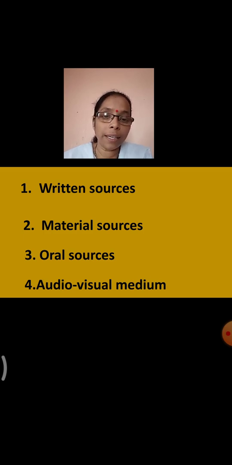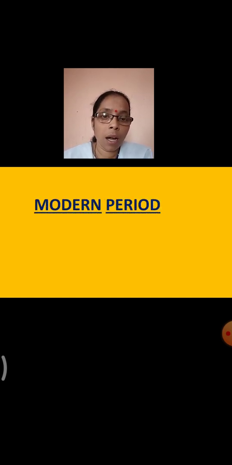Now first let's start with the written source. Now as we are learning about the history of the modern period, modern period history can be divided at various levels. Now which are the levels in which it could be divided?